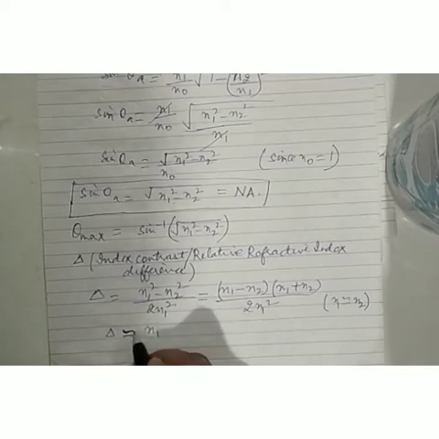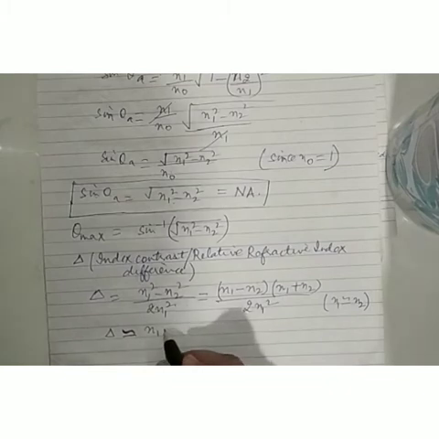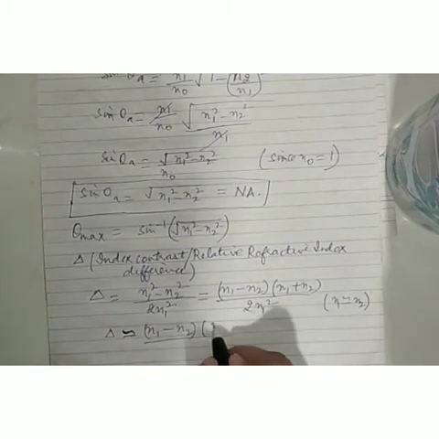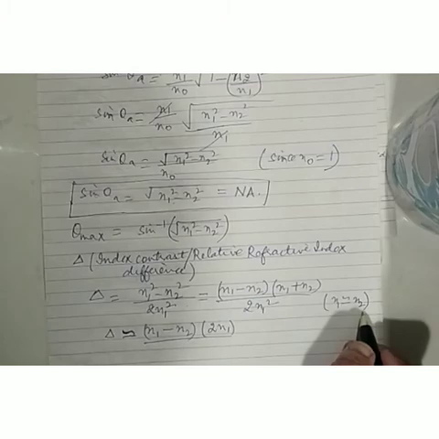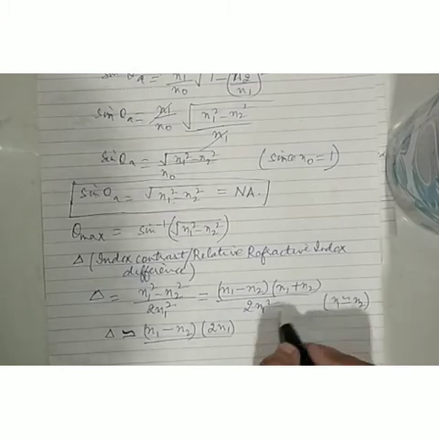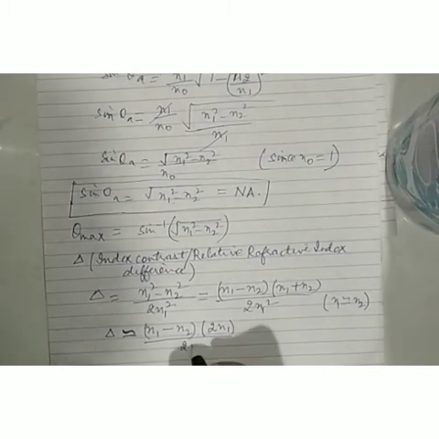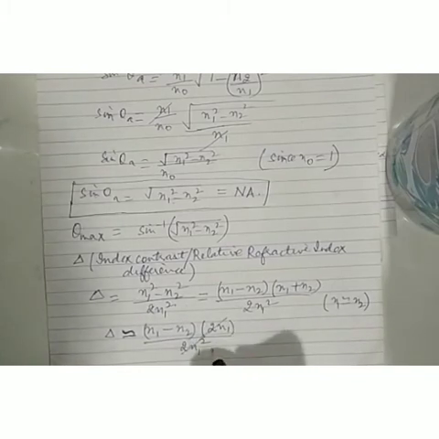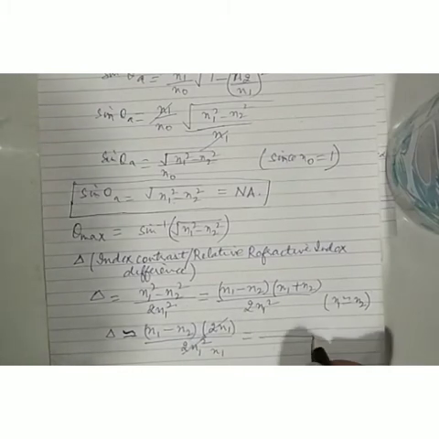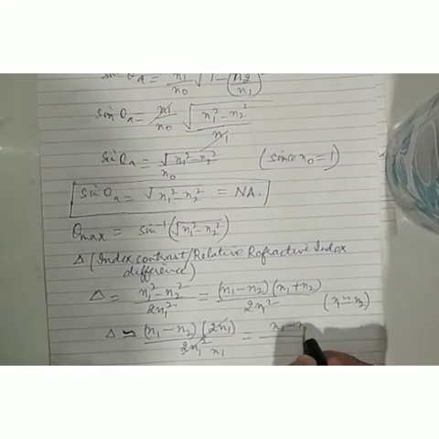the sign of approximation, n1 minus n2 into twice of n1. Can I write it that way? Because I have assumed that n1 is approximately equal to n2, so n1 plus n2 will be approximately equal to twice of n1, upon twice of n1 square. So in the denominator I am left only with n1.